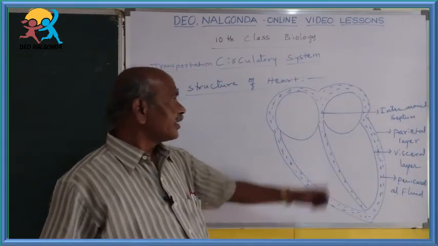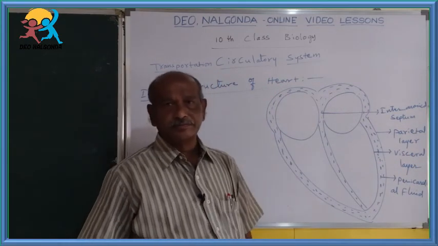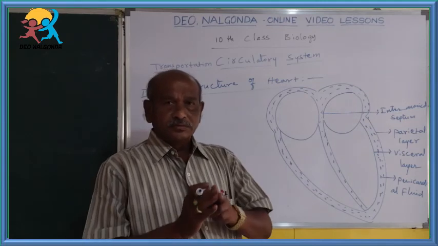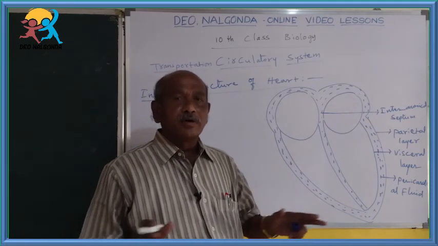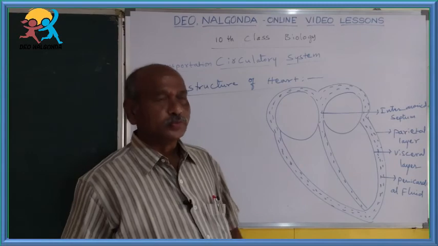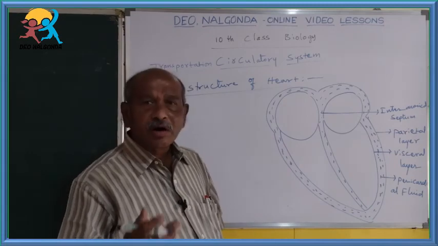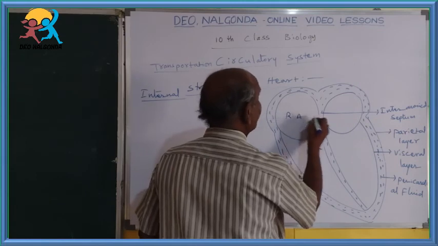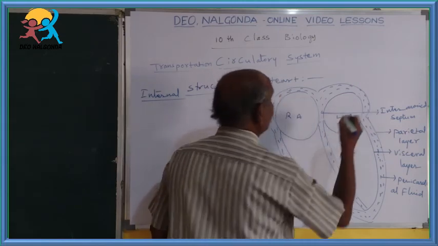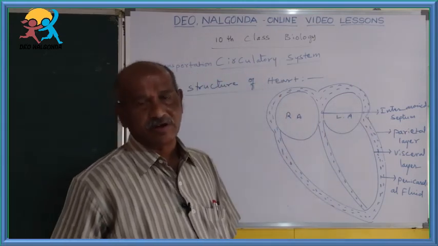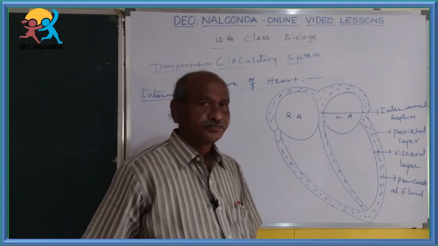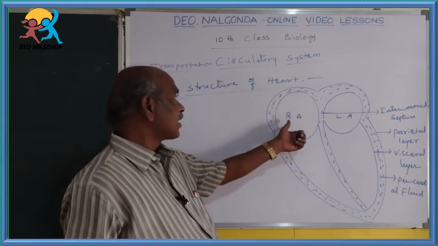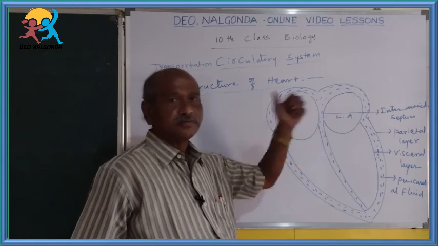By the help of interauricular septum, the atria or auricles are divided into two. One is called right auricle and another one is called left auricle. Always right auricle is larger than a left auricle.